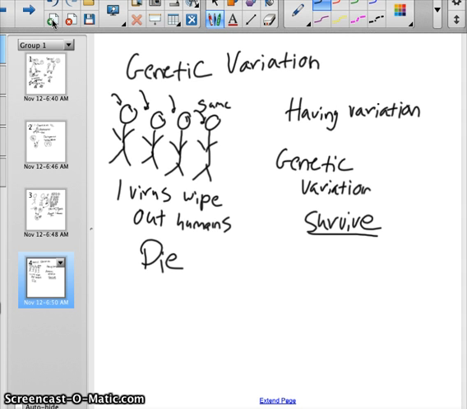You can also use an example of, this background here is white. If all these animals were dark, so let's just say these are little bugs, and a bird flying over high is trying to eat them, all these guys will easily be eaten.